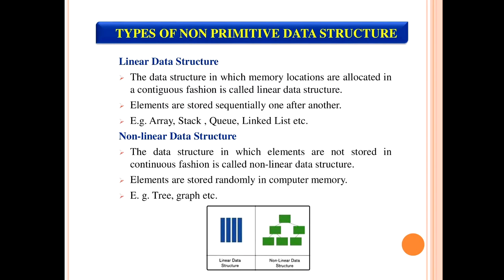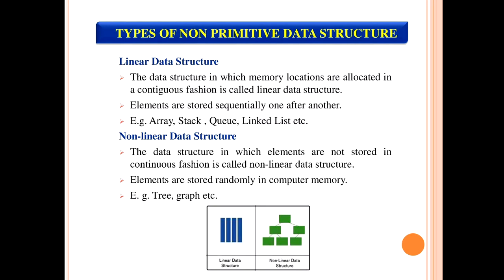The next, second category is linear data structure. Non-primitive data structures are again divided into the linear data structure and non-linear data structure. In case of the linear data structure, the word linear indicates its meaning itself.